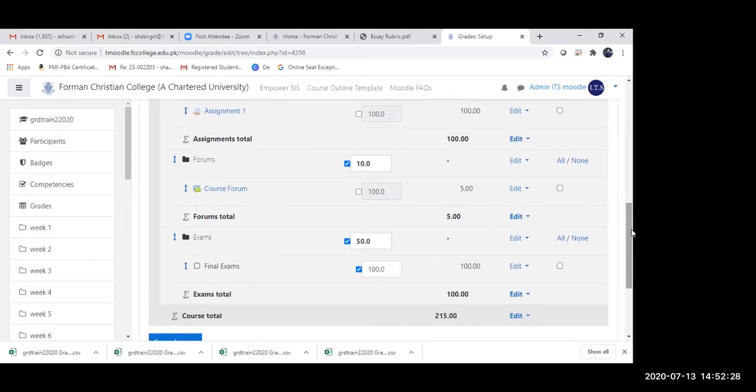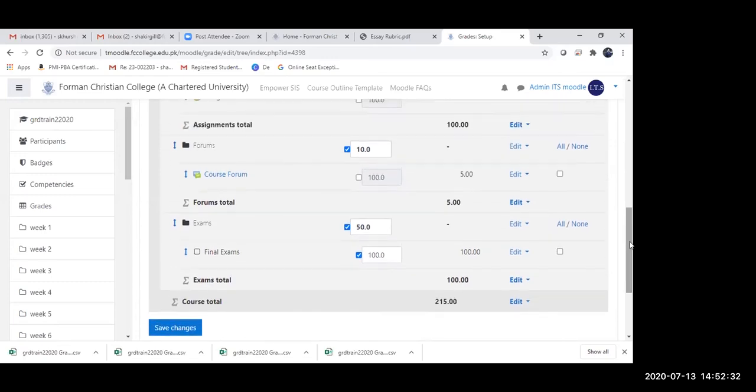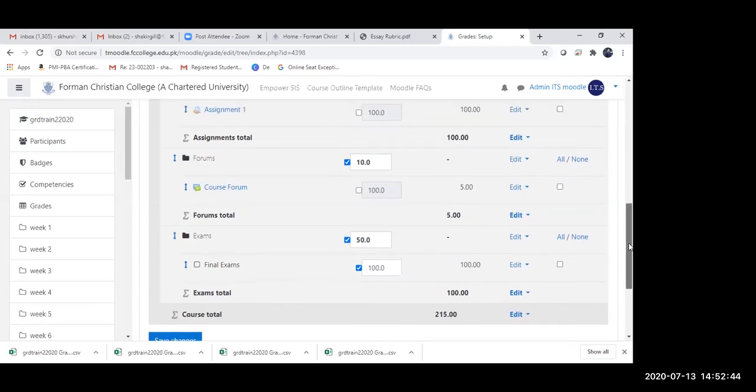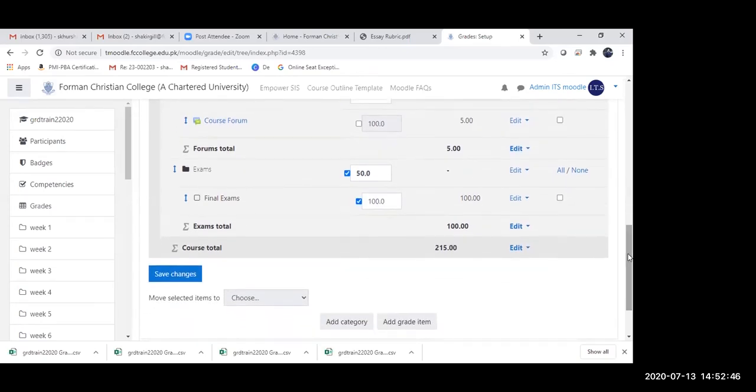Okay, Shakir, over to you. I think one is to import data, like you just did, but I would like you to explain the other, which is how many categories you can create for the gradebook. First of all, ma'am, Seemal, you can create as many categories as you want to create. And similar is the case with subcategories as well.